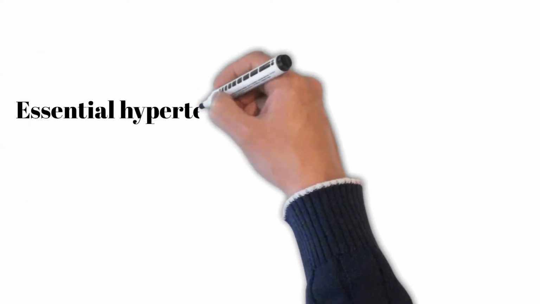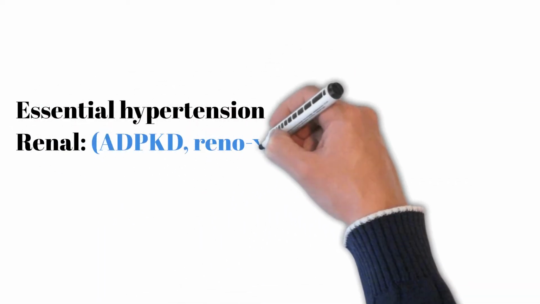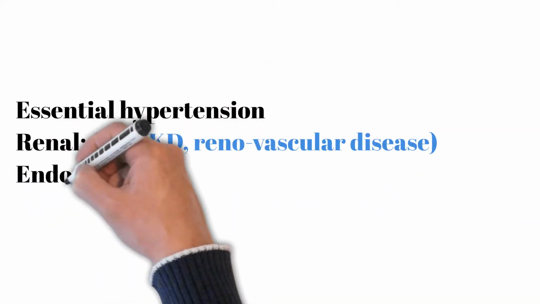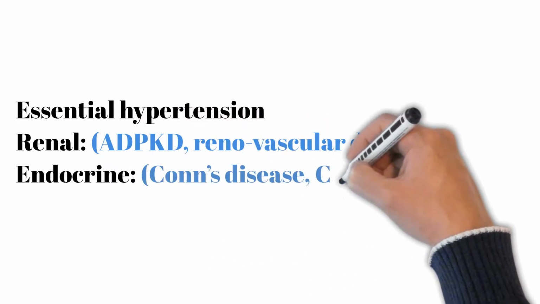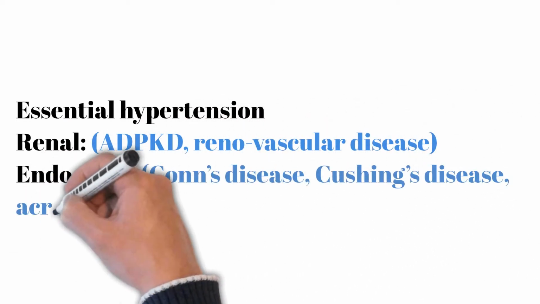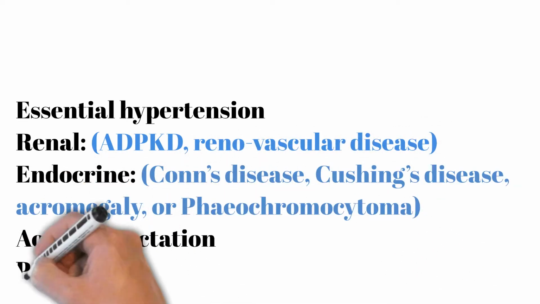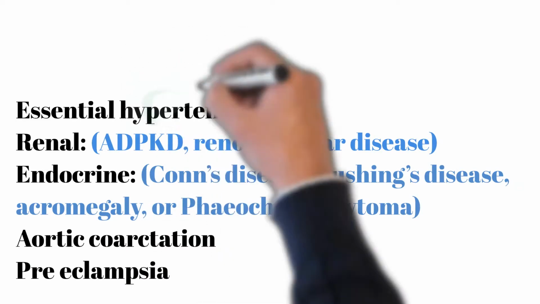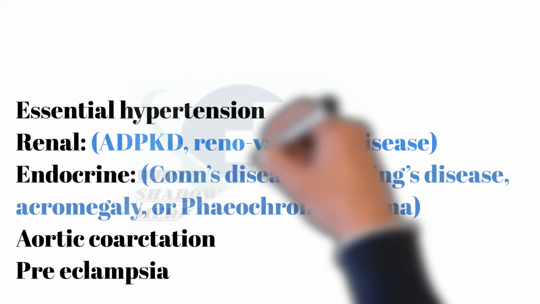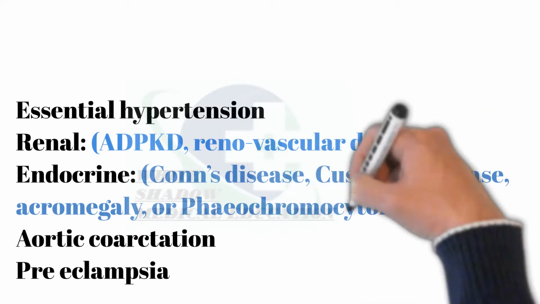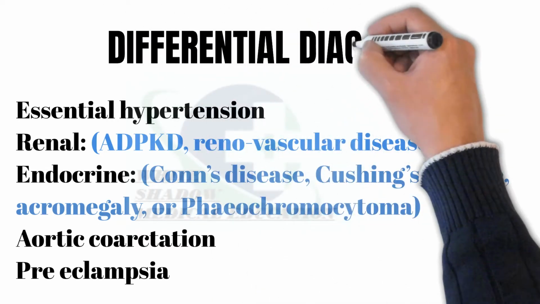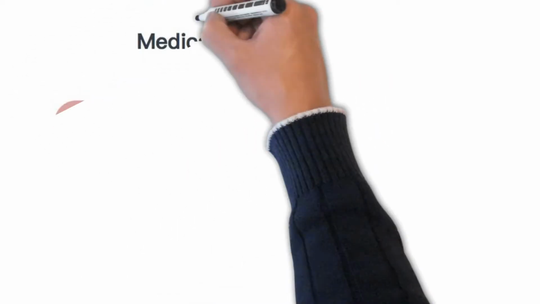in, or rule out, the possible differentials, as in this case: essential hypertension, renal pathology, glomerulonephritis, ADPKD, reno-vascular disease, endocrine pathology, Conn's disease, Cushing's disease, acromegaly, or phaeochromocytoma, aortic coarctation, preeclampsia are the top differentials in our list. Here, we are discussing relevant questions to take a brief history, keeping ourselves structured within a given time frame.